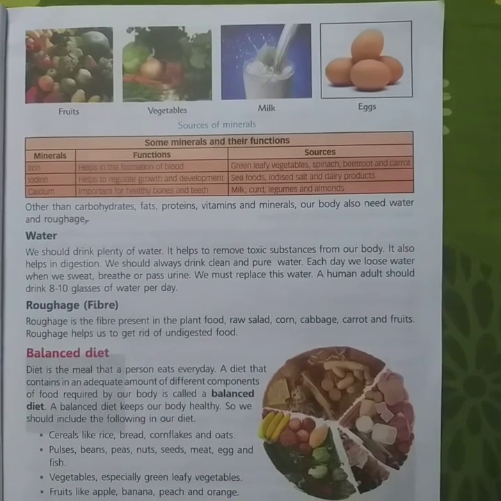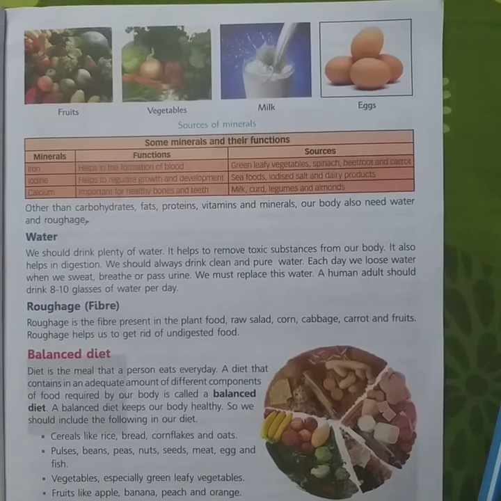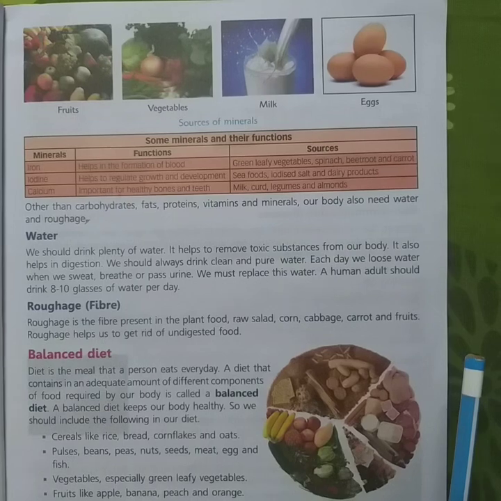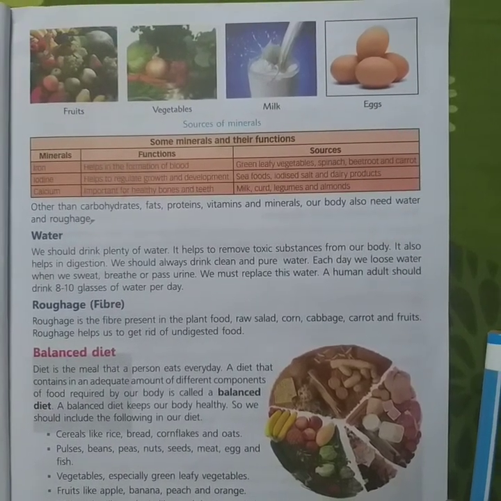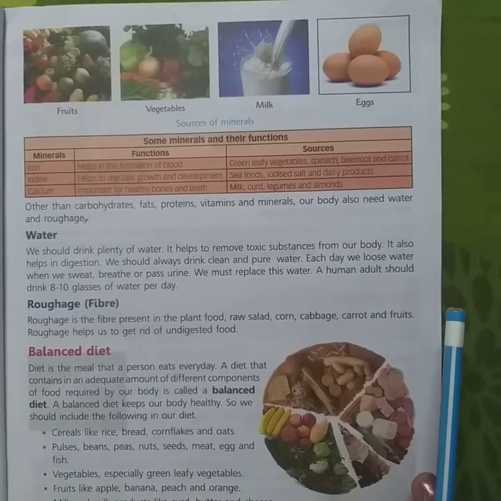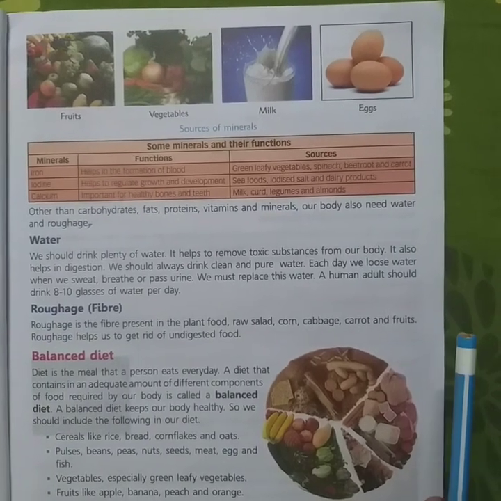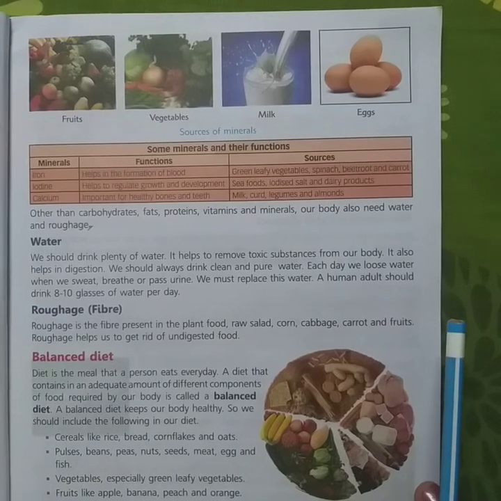The function of iodine is to help regulate growth and development. And their sources are seafoods, iodized salt and dairy products. The deficiency of iodine causes goiter disease. And calcium.